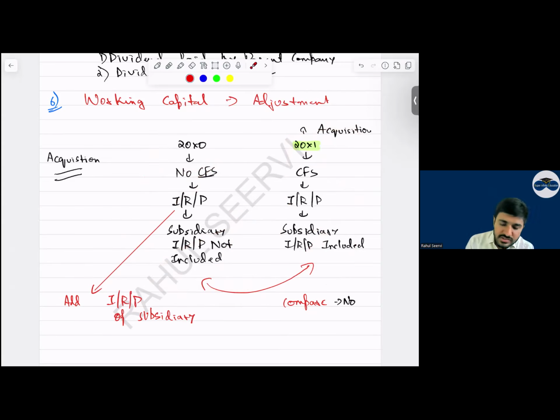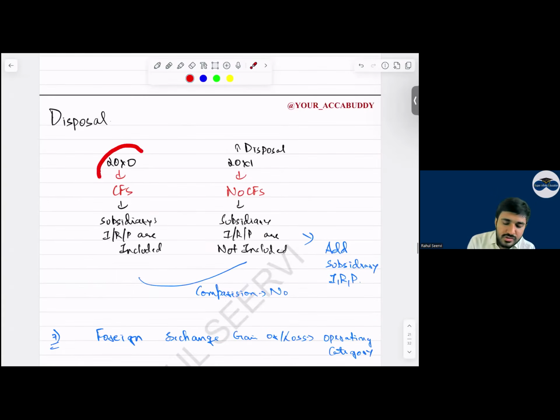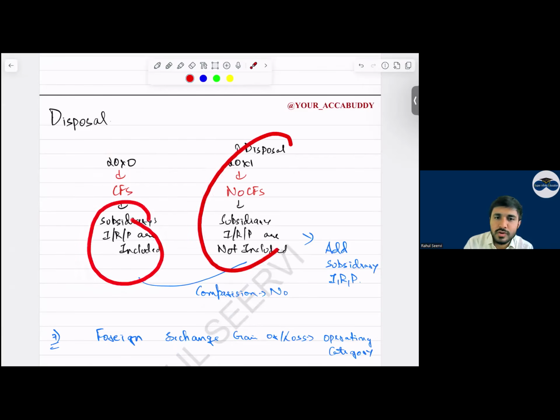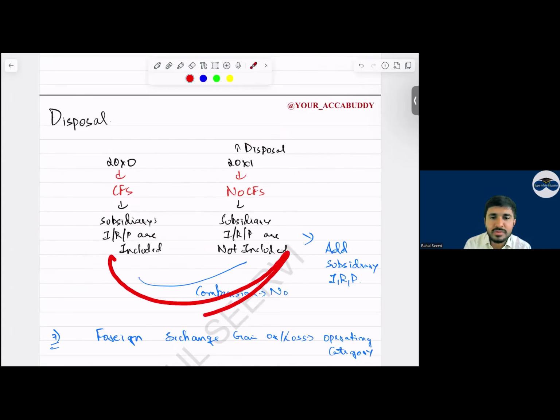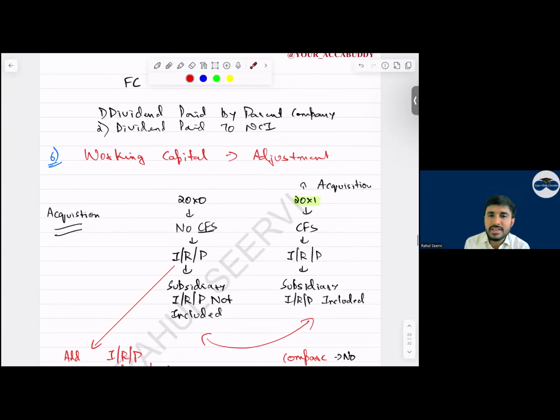Sir, in disposal, what will happen? See, in 2000x1 the values are included. In 2000x1 we disposed of, so the values are not included. Add it so that the comparison becomes like with like. Now, sir, in the exam, what should we do? See here, in the exam, what will happen?